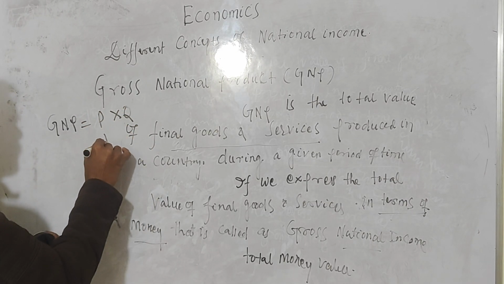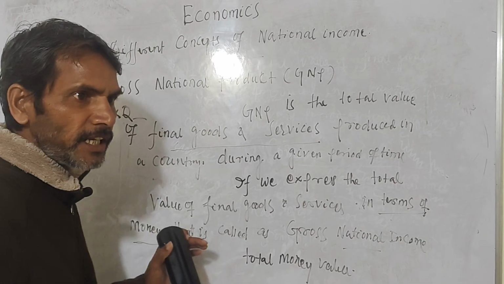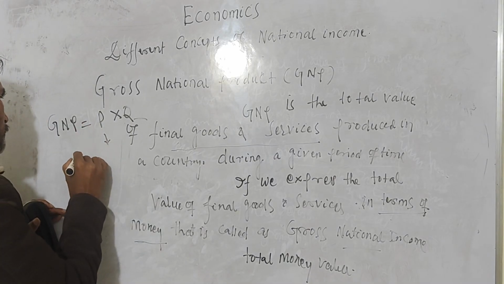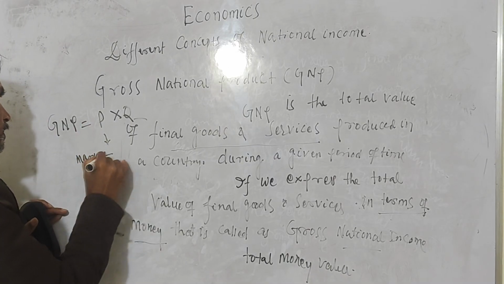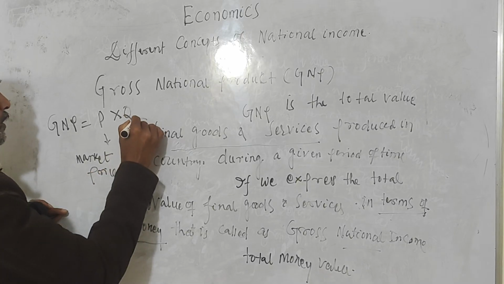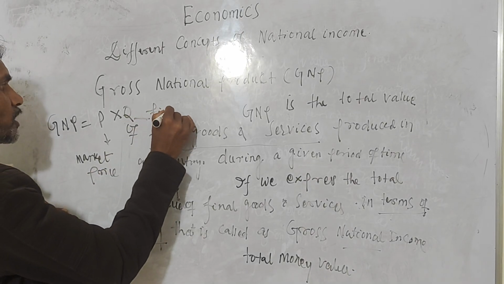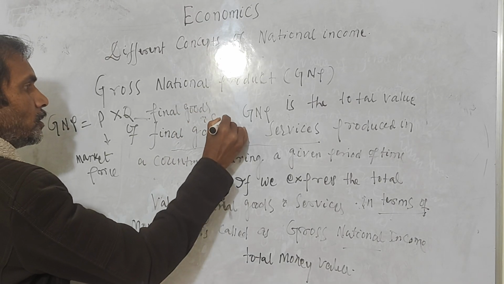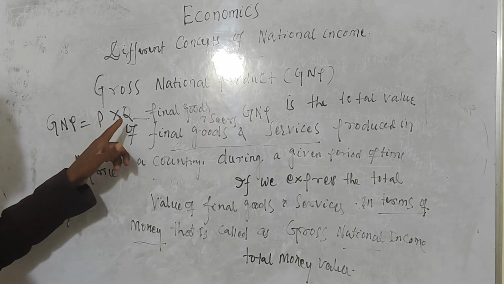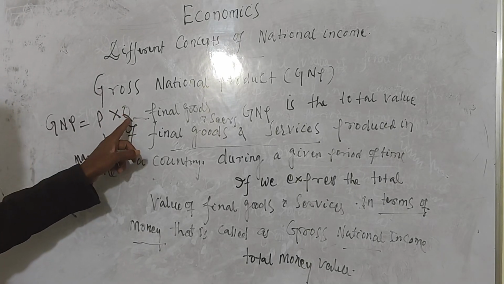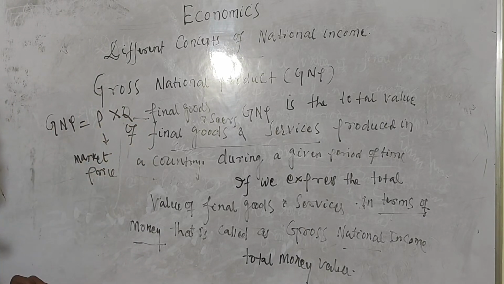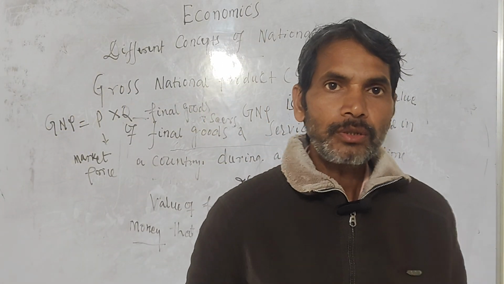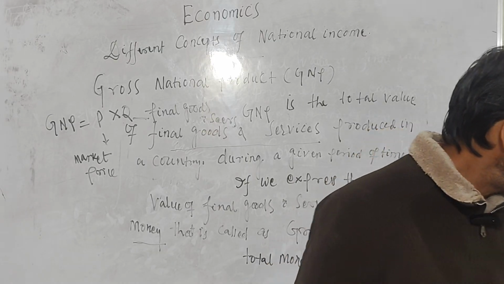Q is the quantity of final goods and services, and P is their market price. So if we multiply the quantities of different final goods and services with their respective prices, then we shall get the gross national product. Understand?